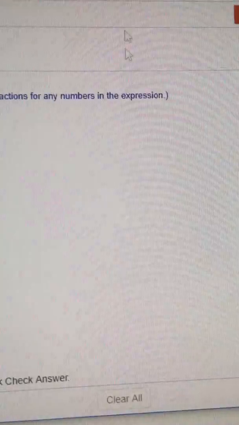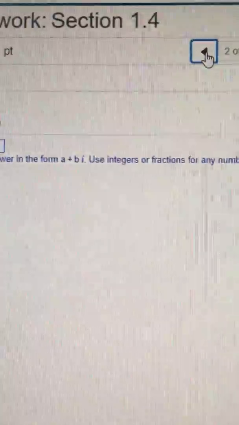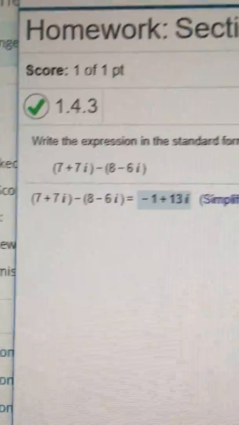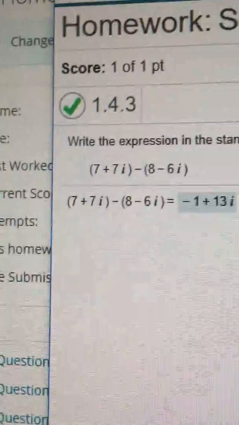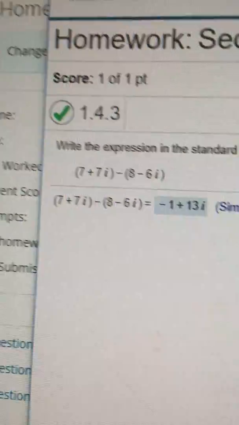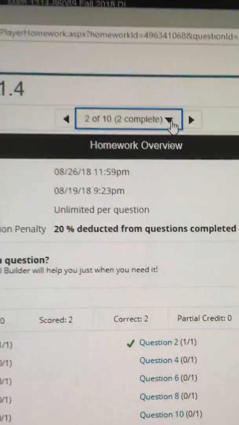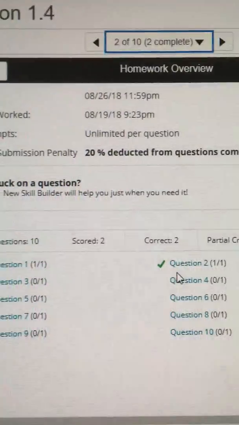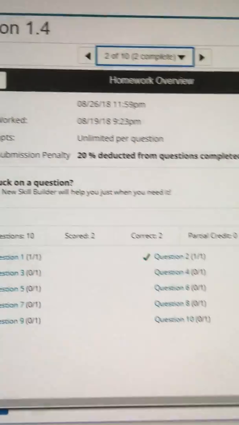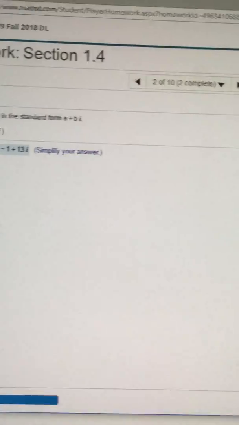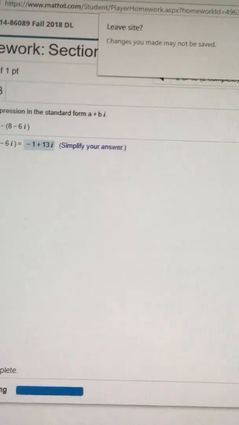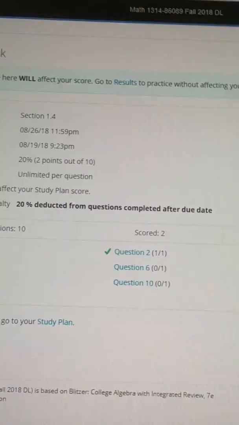But what I wanted to show you is if I go back, you can actually see that red X became a green check. So now that question is correct. So you can work the problems as many times as you want to get the answer right. And I'm going to click up here to see that I've got question 1 and question 2 answered, and they're correct. So that's how you're going to do your homework, and I believe that basically takes care of everything I wanted to talk to you about today.